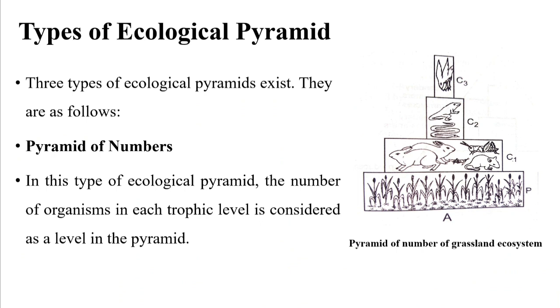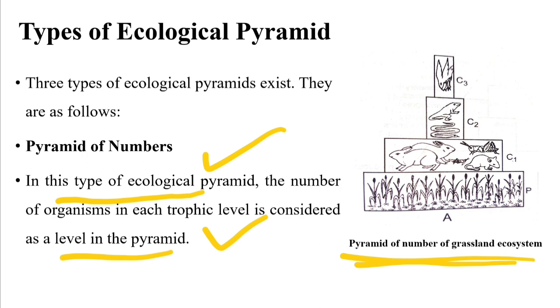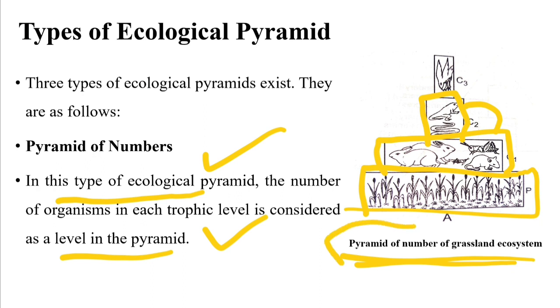What is pyramid of number? In this type of ecological pyramid, the number of organisms at each trophic level is considered as a level in the pyramid. Suppose it is the pyramid of number of a grassland ecosystem. Here the number of herbs or grasses present, then the number of herbivores, then the organisms which eat the primary consumer, then the tertiary consumer. So it is the pyramid of number of a grassland ecosystem, and it is upright